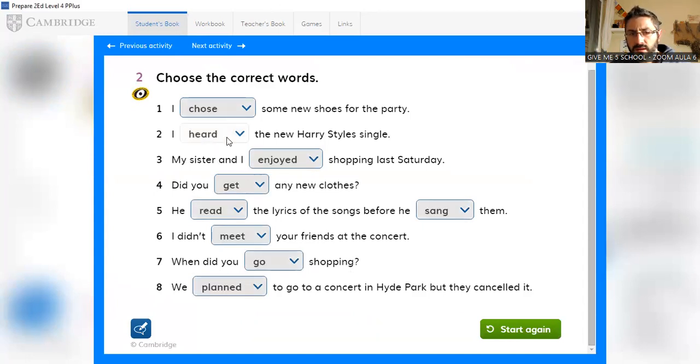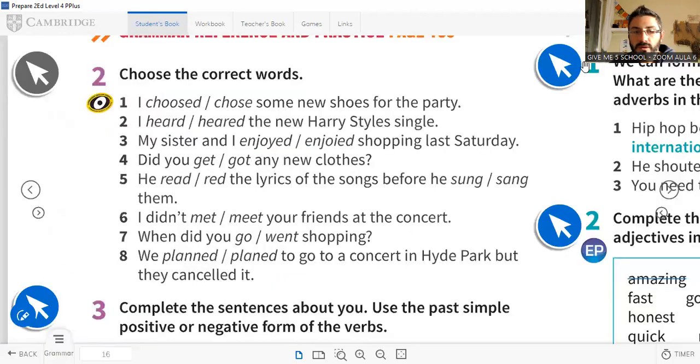Okay. Heard, enjoyed, get, read, sang, meet, go, and planned. Look, maybe you had a mistake here. You chose met, and the other option is meet. But remember, did. If did is here, we write the infinitive. If it's a question or negative, we write the infinitive. If it's a statement, remember, afirmación, we write the past simple. Okay, very good.